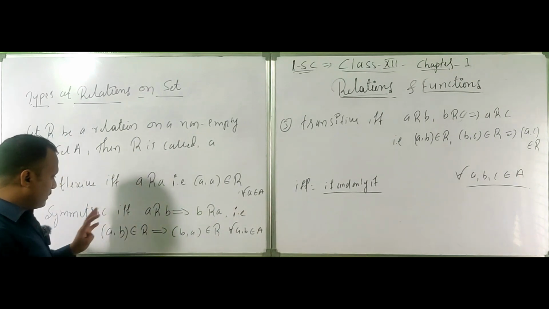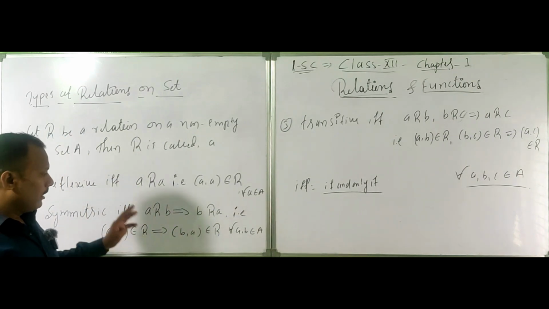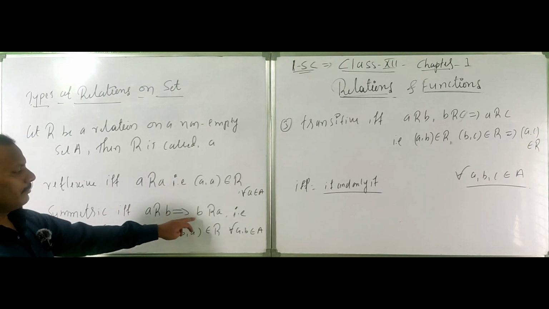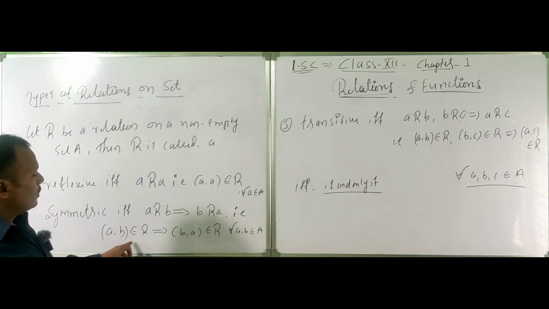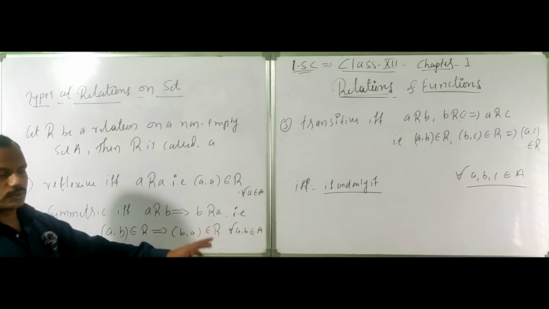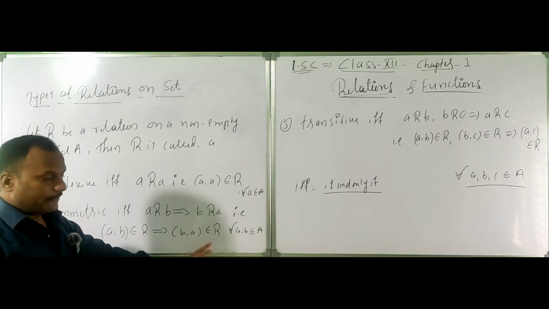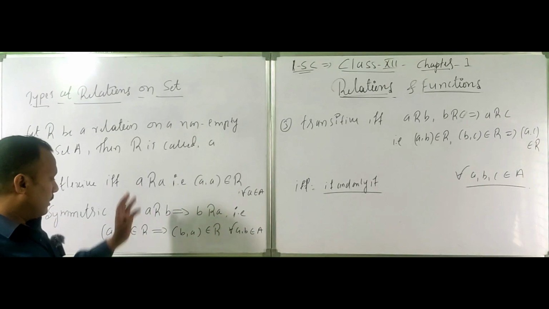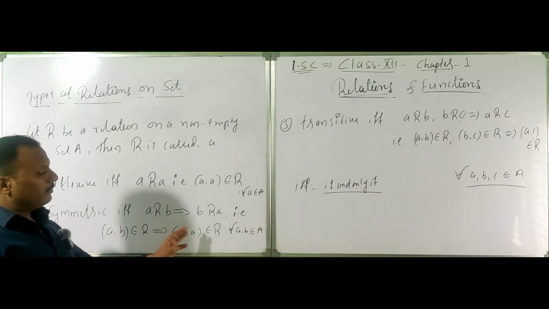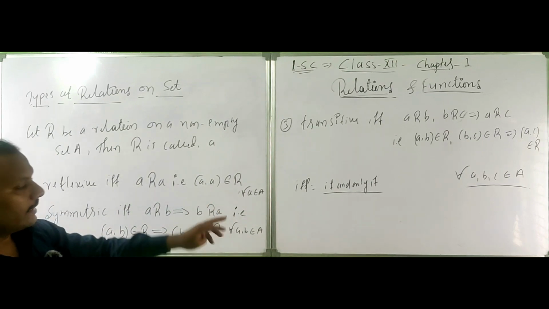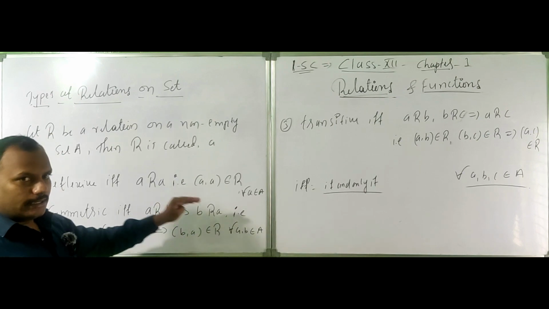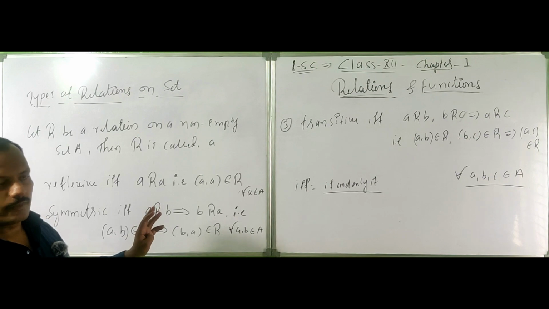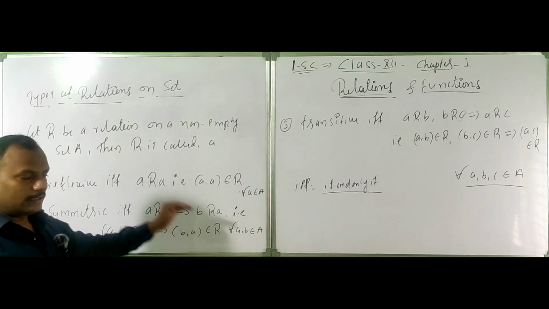See, symmetric means if and only if (a, b) implies (b, a), that is, (a, b) belongs to R and (b, a) belongs to R, for all a, b belongs to A. If and only if A is related to B and B is related to A, that is, (a, b) belongs to R implies (b, a) belongs to R, for all (a, b) belongs to A, then R is symmetric. First this one, if it is, then this is similar.